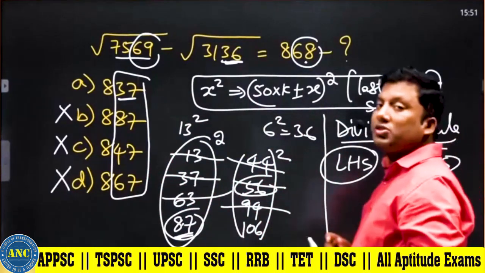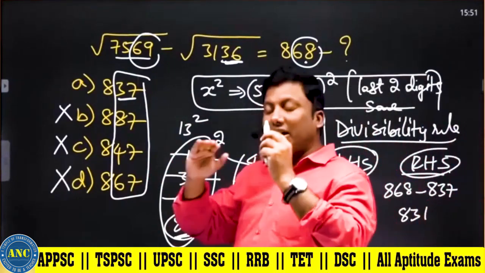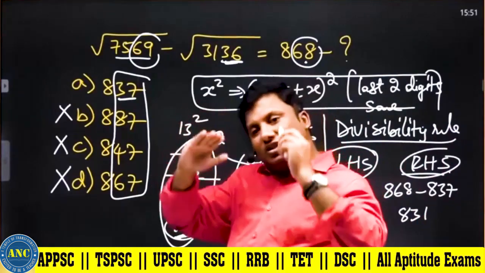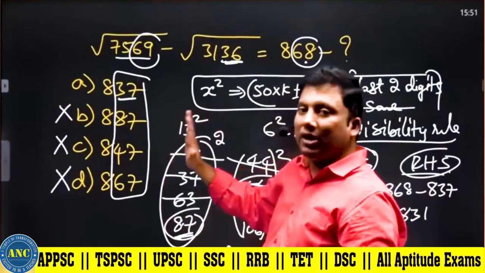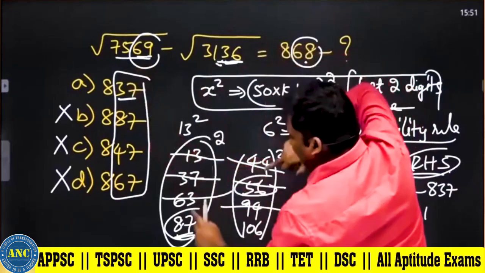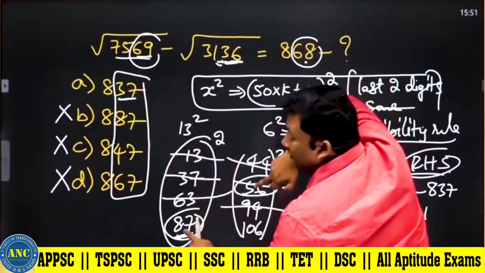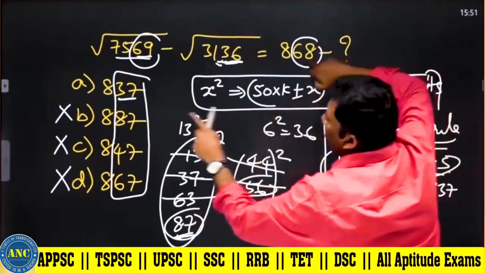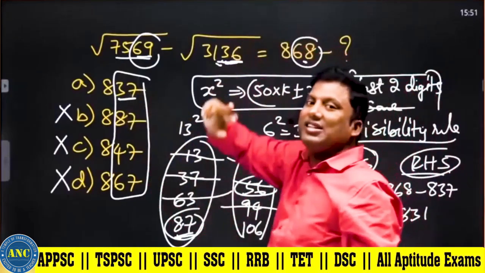You can also use the divisibility rule concept. But this is a level 2 problem. I'll solve level 1, then I'll get back to this problem. Here it is 87. Here it is 56. 87 minus 56 is 31. 68 minus 37 is 31.